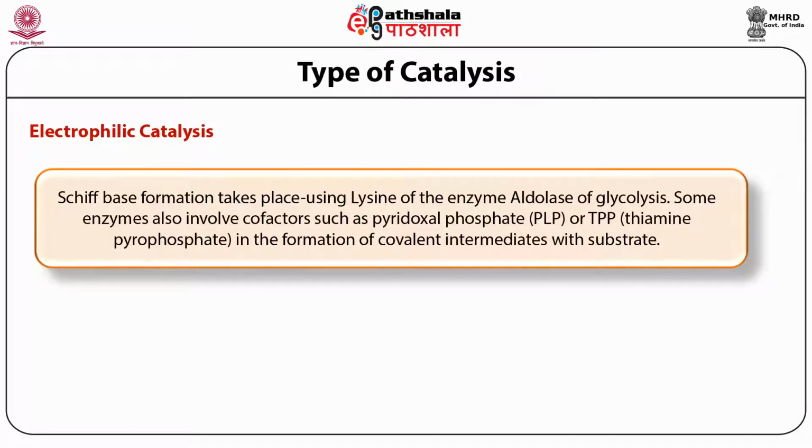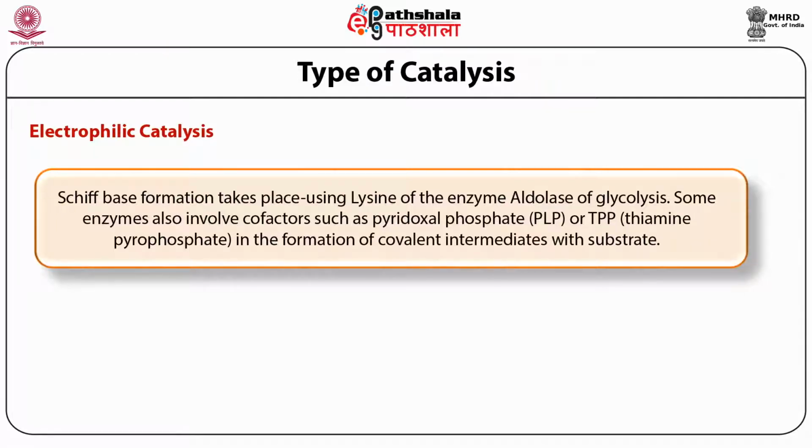For example, pyridoxal phosphate containing enzymes and TPP containing enzymes are involved in the formation of covalent intermediates. As I already told, if we are talking about electrophilic catalysis, the side chain itself is not strongly electrophilic.